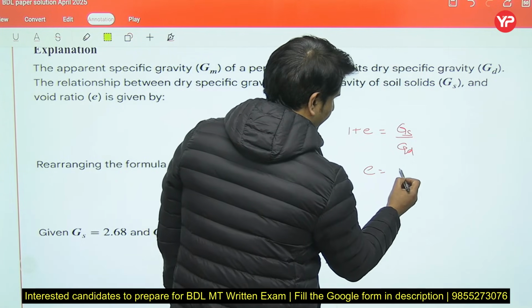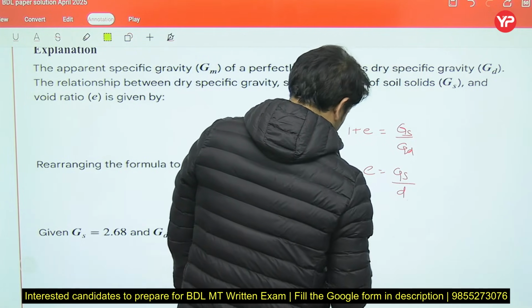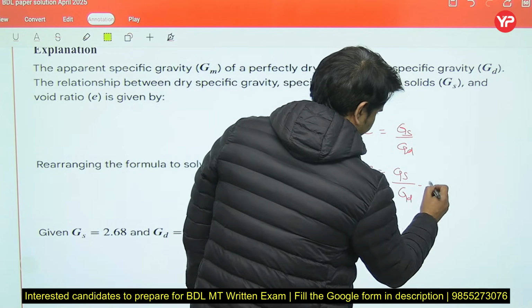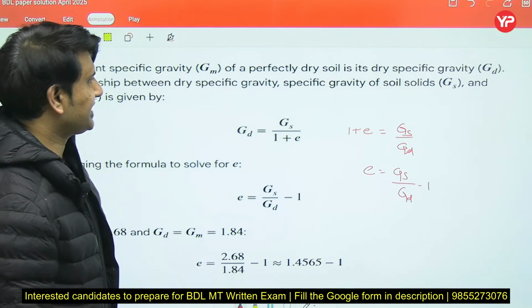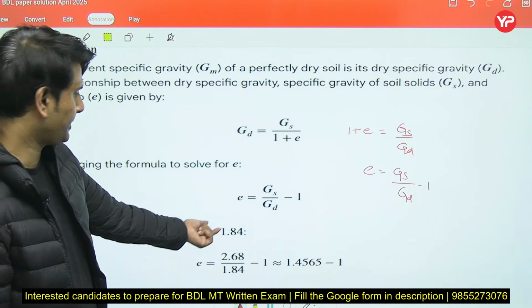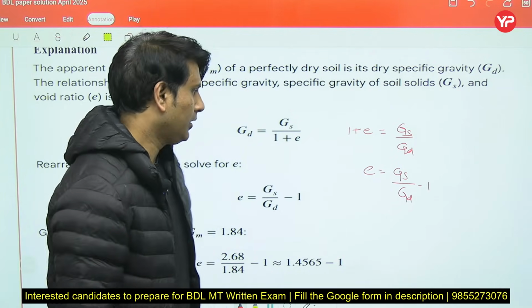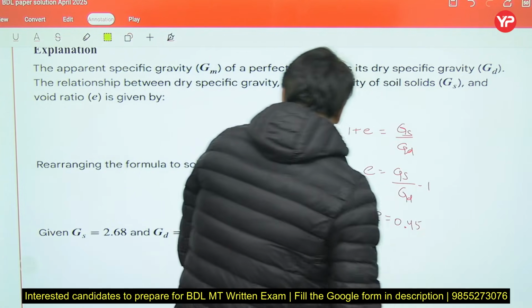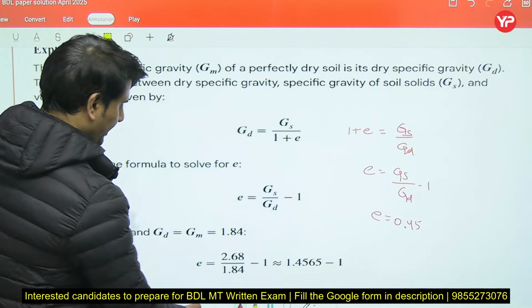Now we have to calculate E. That will be GS by GD minus 1. The value of GS they have given as 2.68 and GD or GM as 1.84. Put it here, it will come out as 0.45.